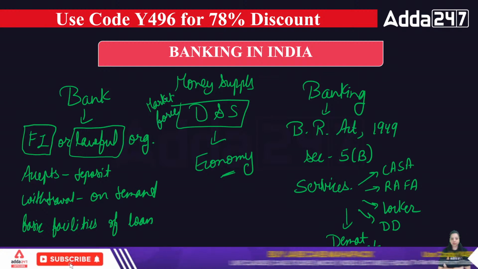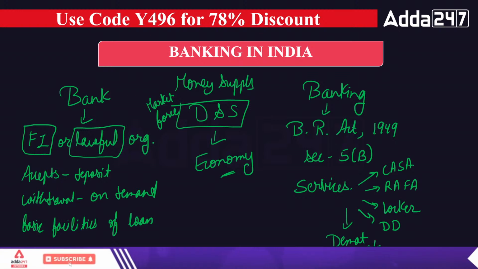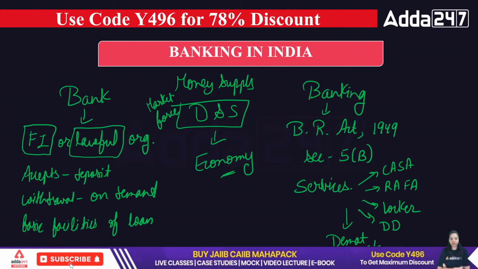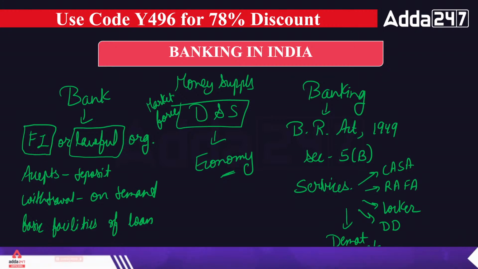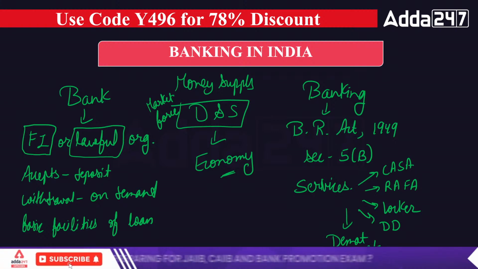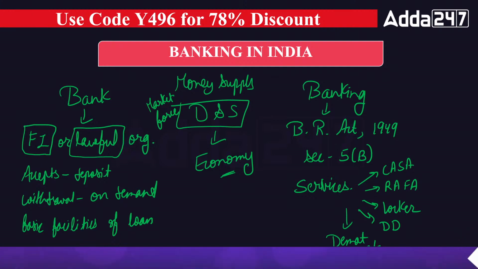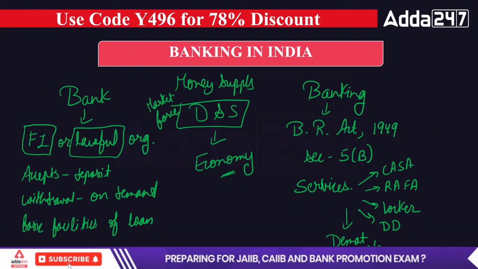If you don't have money, you will not be creating demand. If you don't have money, there will be no supply, no production, no jobs, no growth. Okay, so the economy is dependent on the aggregate demand and aggregate supply of the economy, and those are the market forces. And those market forces depend on the money supply. So the banking system plays a very important role in our economy. Okay, next. So this is the whole of bank and banking.